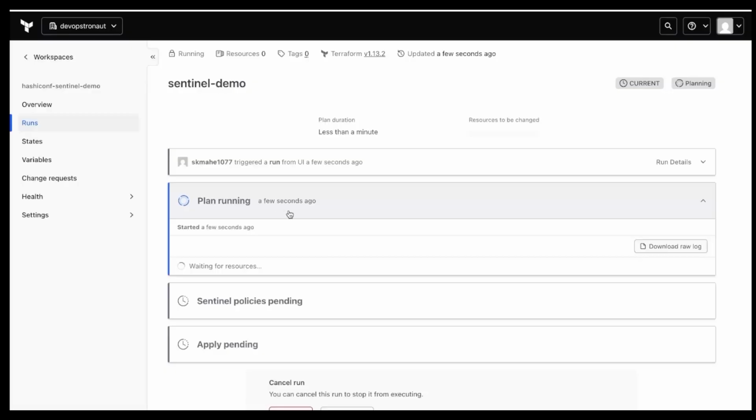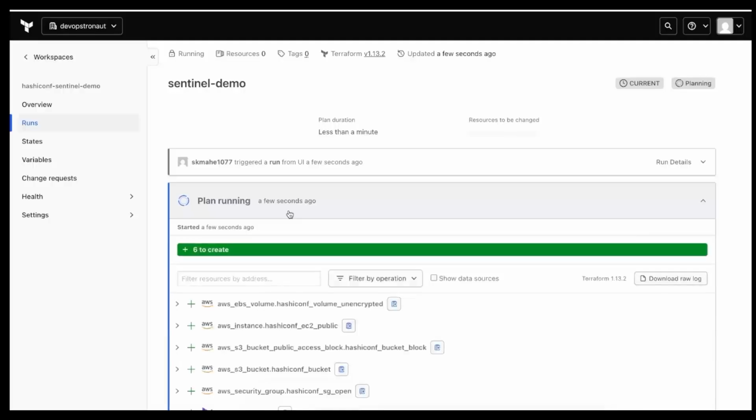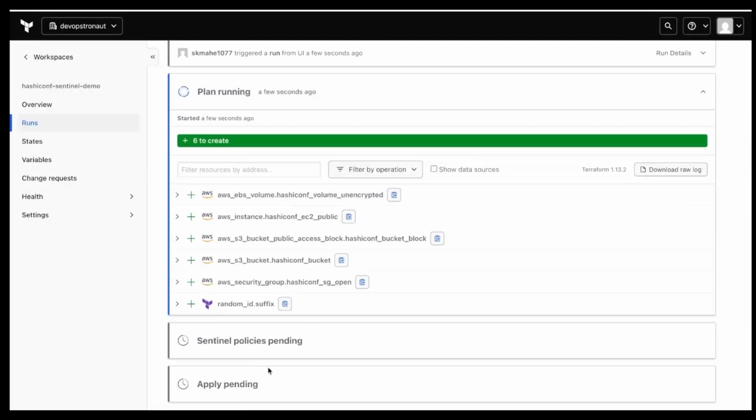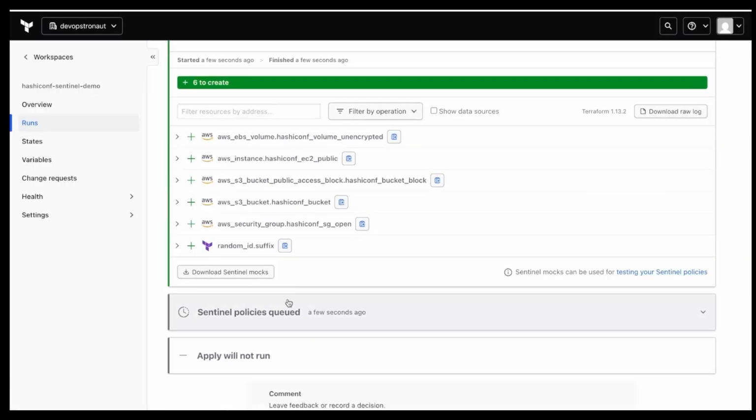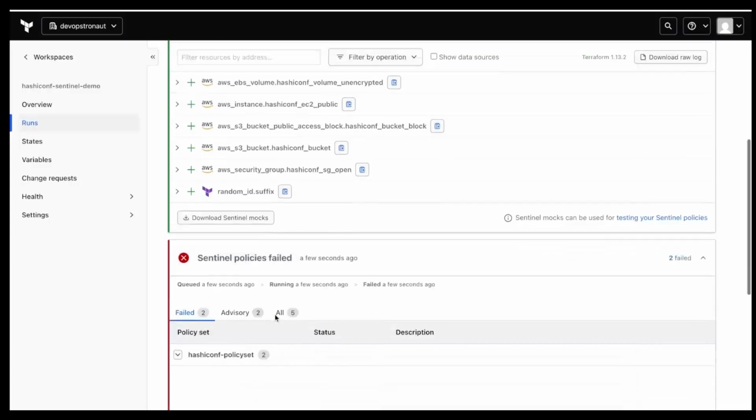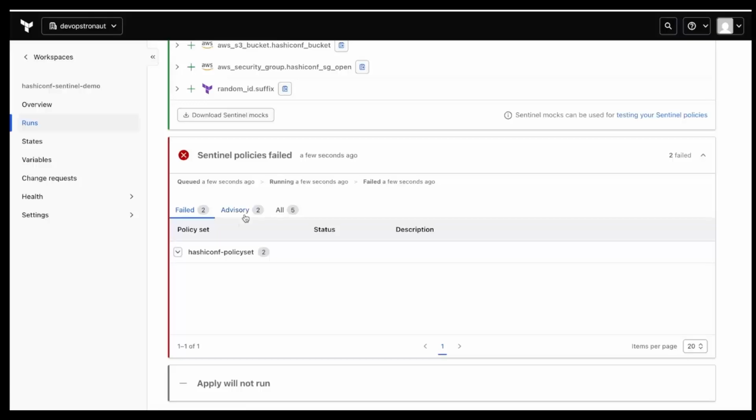It will start the plan, and it will take some time to provide the plan report. Once the plan completes, we can see what resources are going to be created. Once the plan is completed, the particular Sentinel policies will start to run. So if you see, the particular Sentinel policies failed. Okay, if we go to the failed tab, you can see the failed policies, correct?